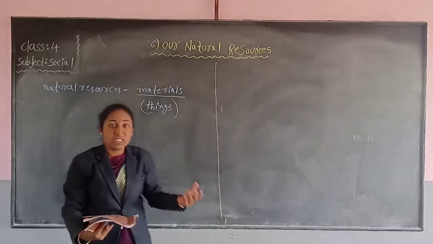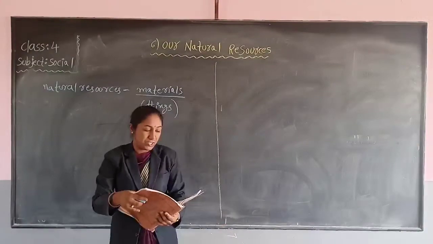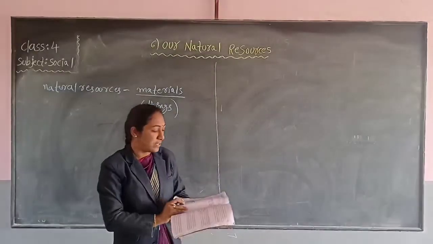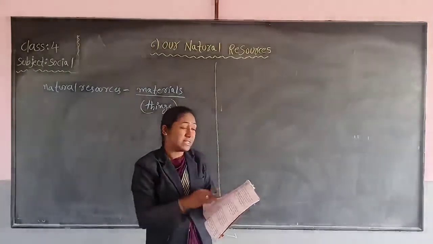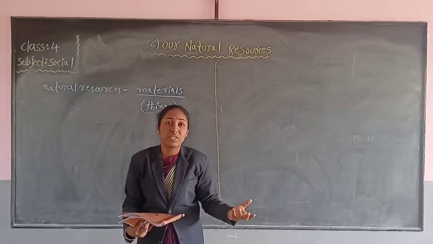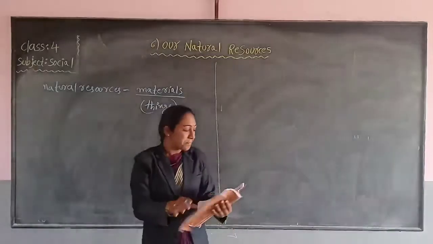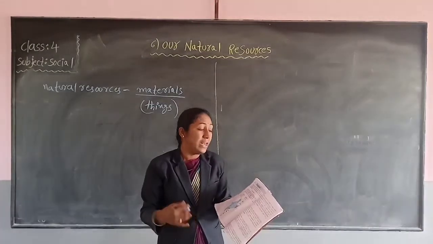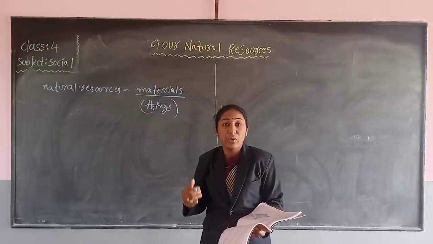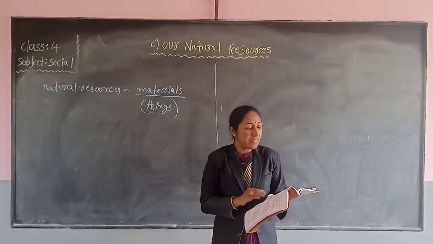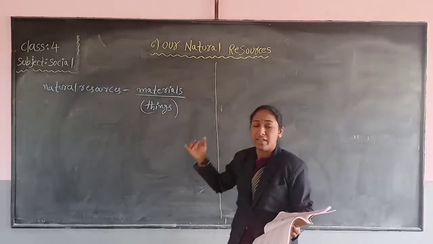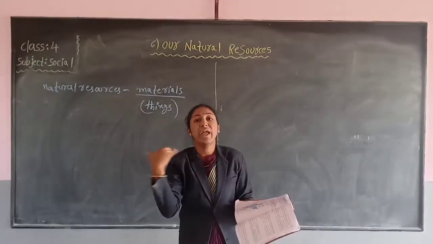Those materials which we get from nature are called natural resources, which are useful to us in different ways. We use these natural resources in different ways. We make use of them to live comfortably. Why do we use these natural resources? To live comfortably. They include almost everything around us.